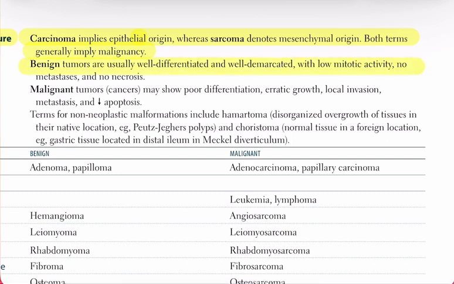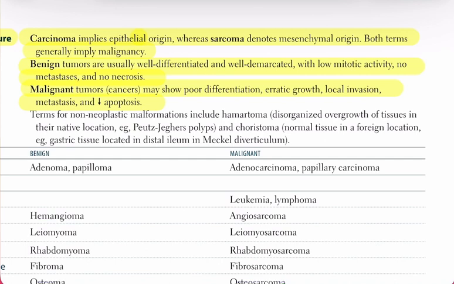Benign tumors are characterized by several key features. They are usually well differentiated, meaning they closely resemble their tissue of origin and are well demarcated from surrounding tissues. These tumors exhibit low mitotic activity, show no evidence of metastases, and typically lack necrosis. In contrast, malignant tumors, collectively referred to as cancers, may demonstrate poor differentiation, erratic and invasive growth patterns, local tissue invasion, distant metastasis, and decreased apoptotic activity.